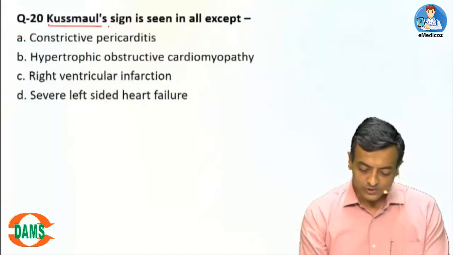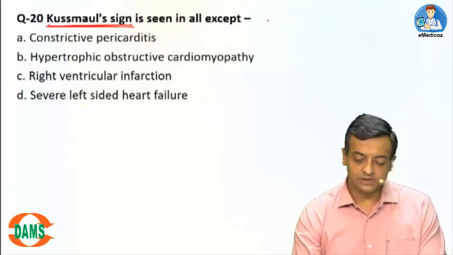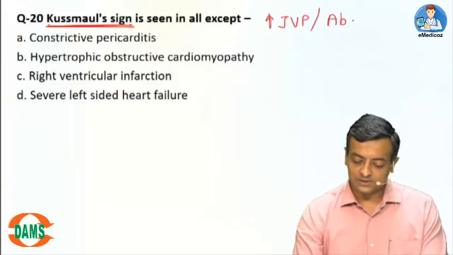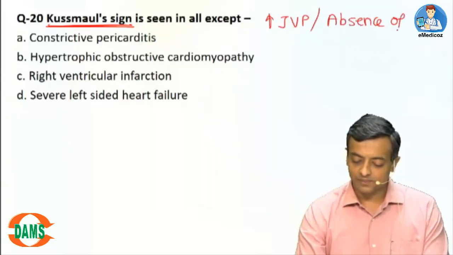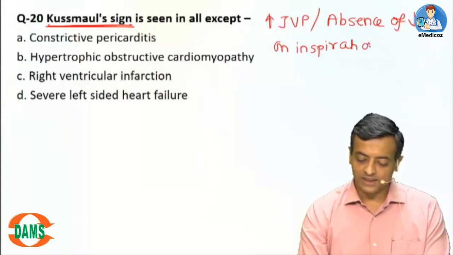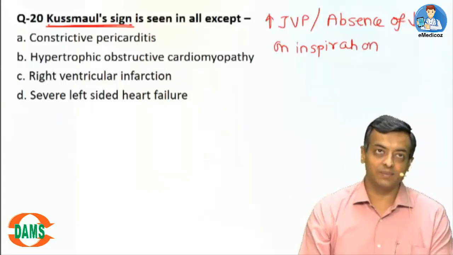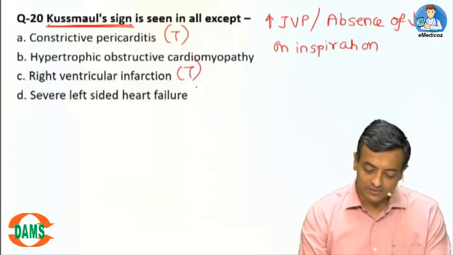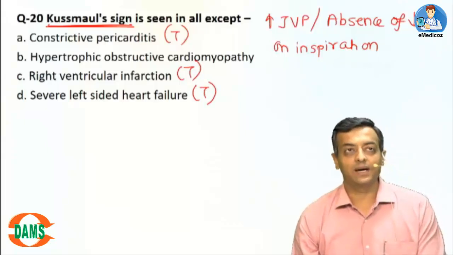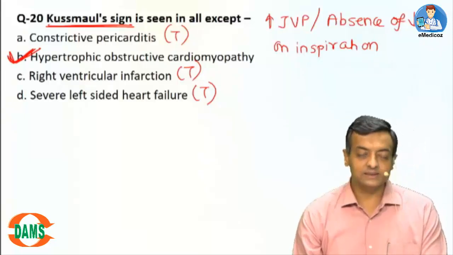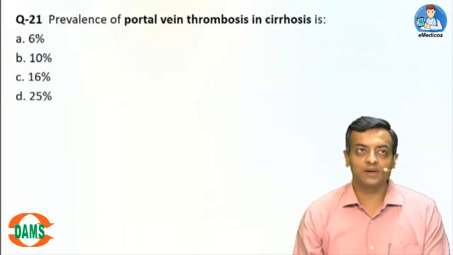Question 20, Kussmaul's sign is seen in. What is Kussmaul's sign? Rise in the JVP or absence of drop in the JVP on inspiration, seen in all except. So it is seen in constrictive pericarditis, right ventricular infarction, right-sided heart failure, except for HOCM. Except for B, that is HOCM. That's the correct answer for us.